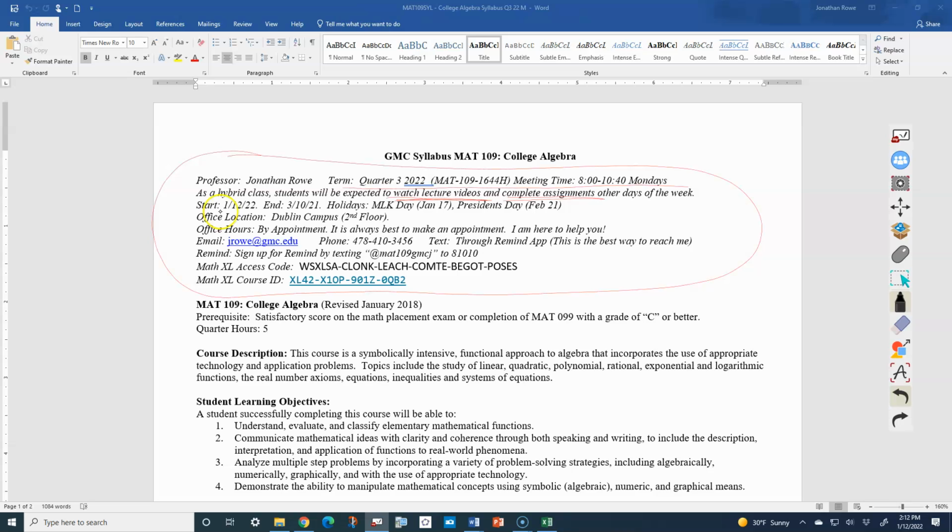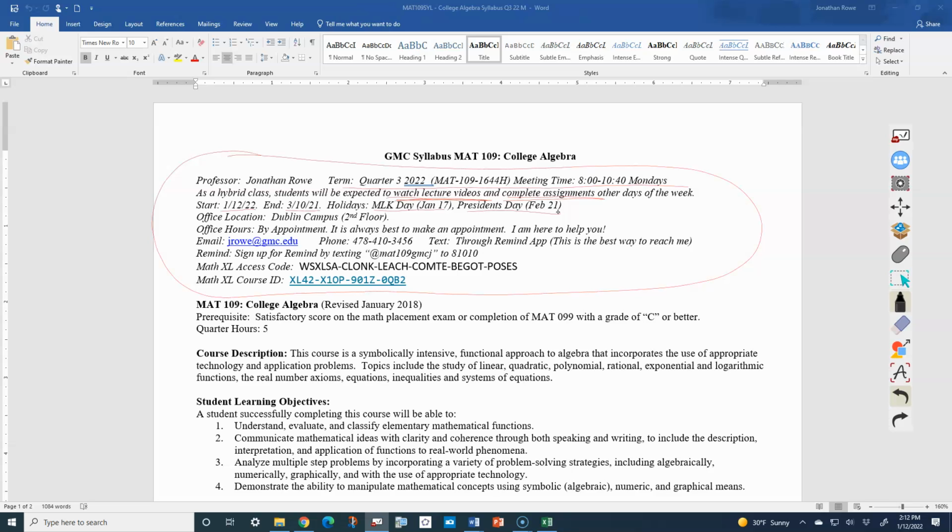Tells when the quarter starts, when the quarter ends, the holidays during the quarter. My office is on the second floor of the Dublin campus. You should always make an appointment with me. I would be glad to meet with you if you have any extra time that you need to meet outside of class to learn the material. If you need extra help on anything, just let me know and we'll make an appointment to meet.